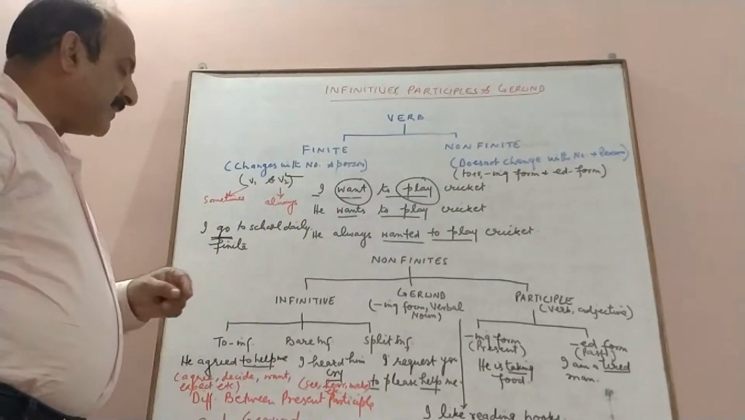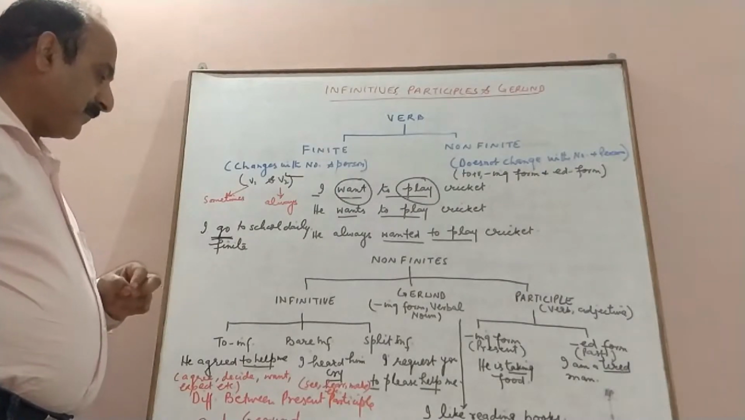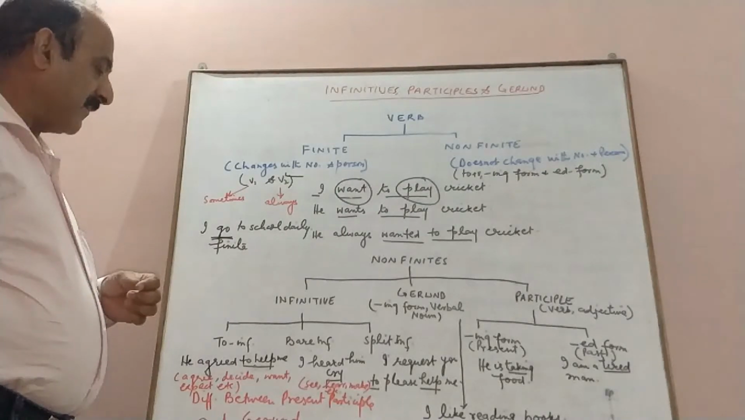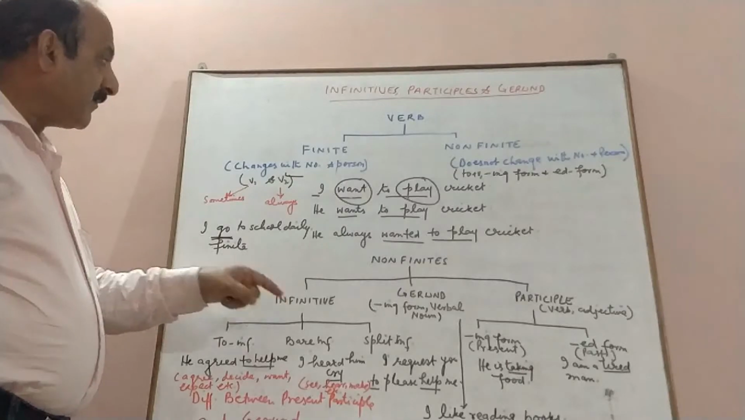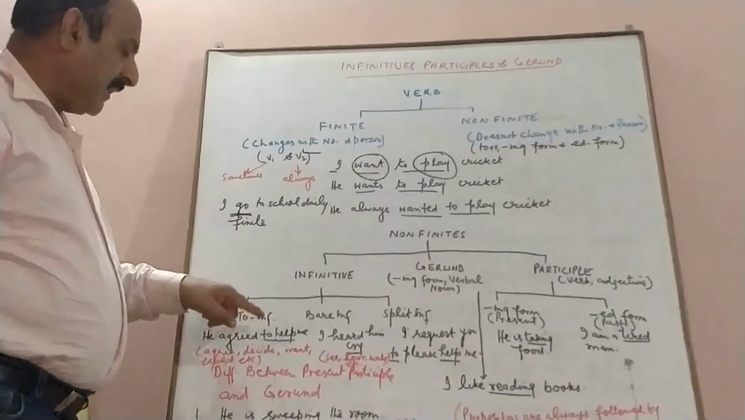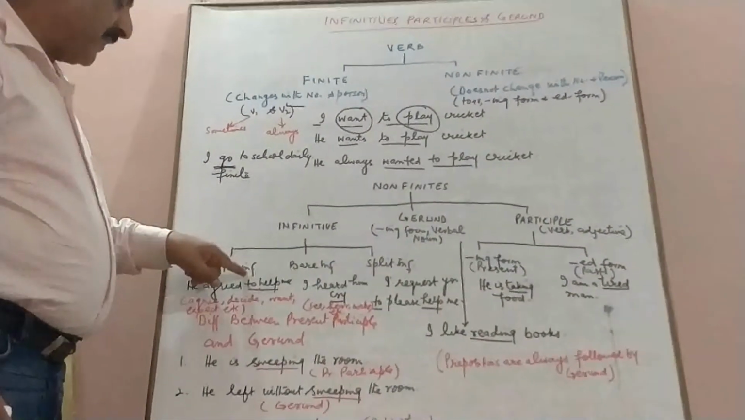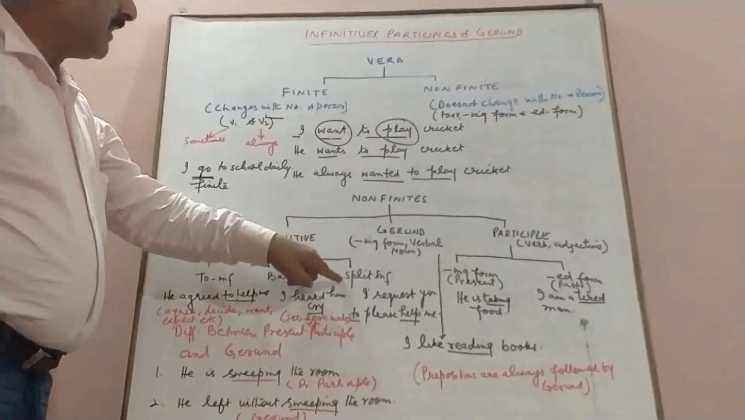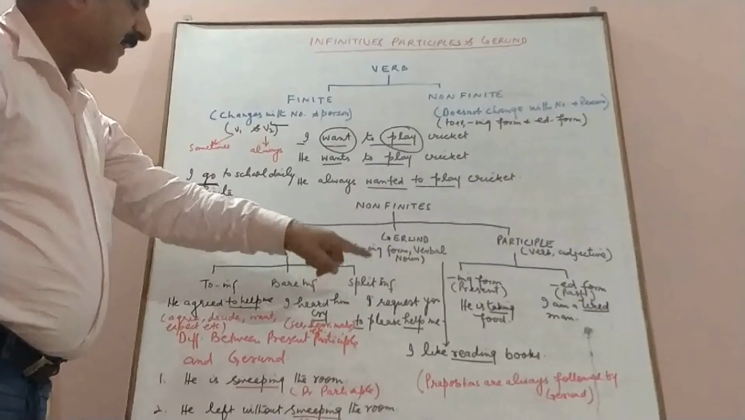Now, infinitive is the base form of the verb. Base form means the first form of the verb. It is of three types: to infinitive, bare infinitive, and split infinitive.